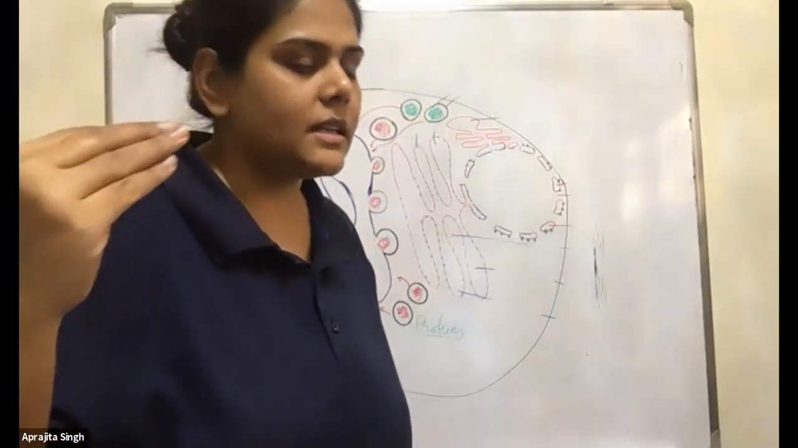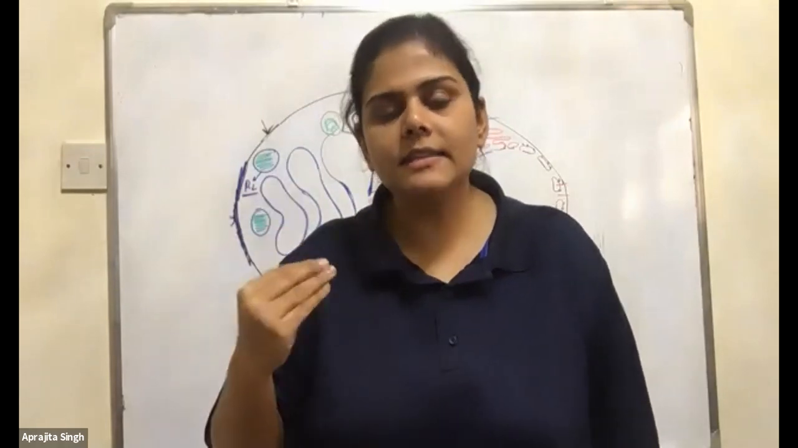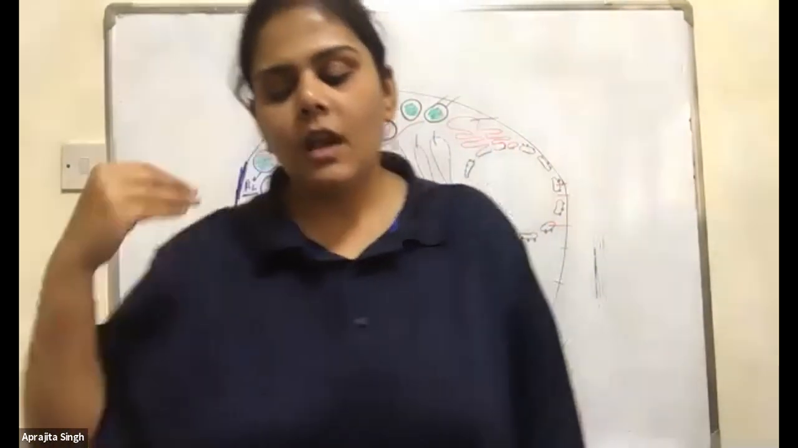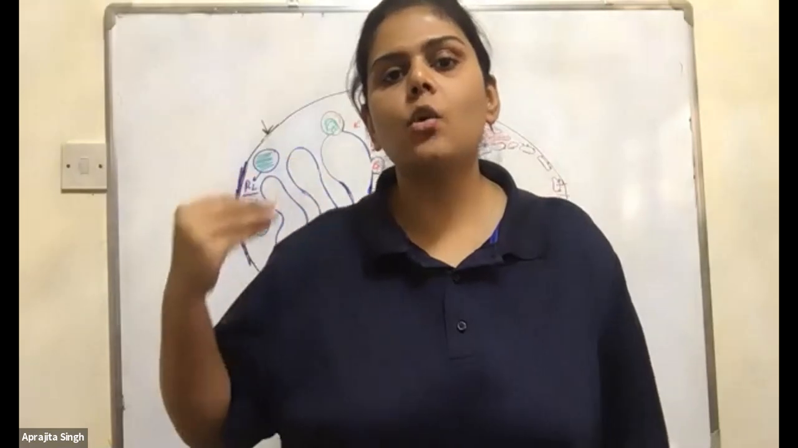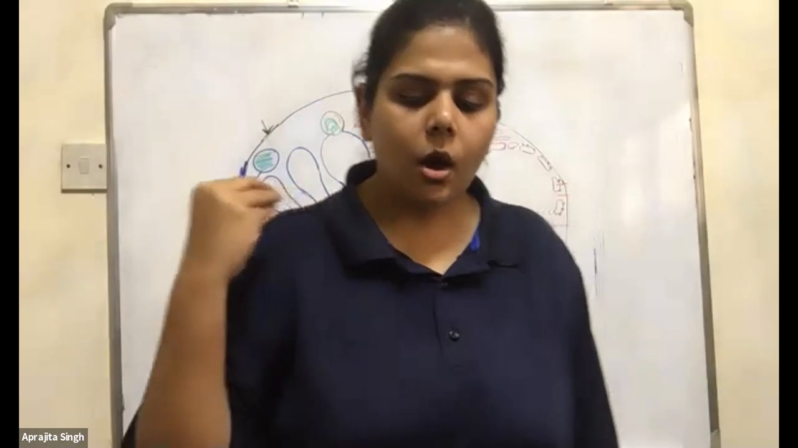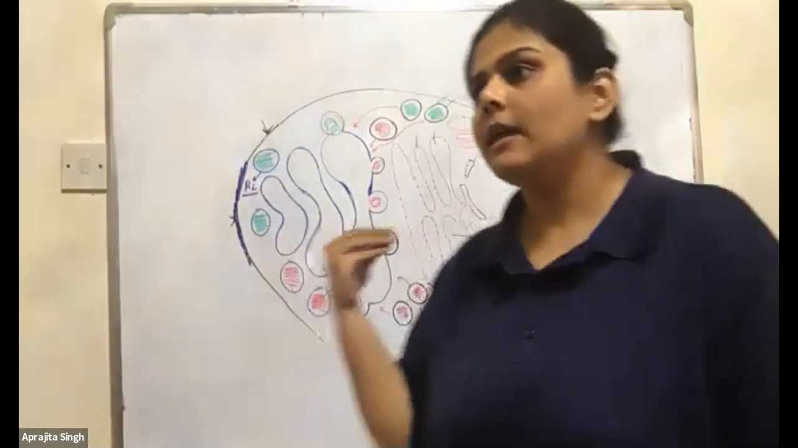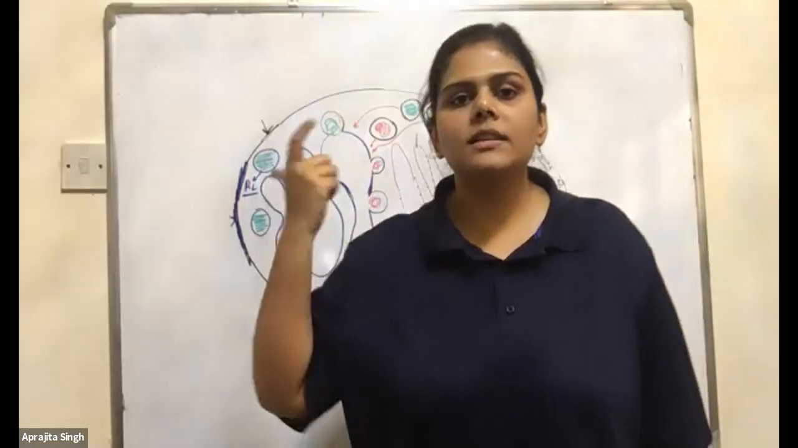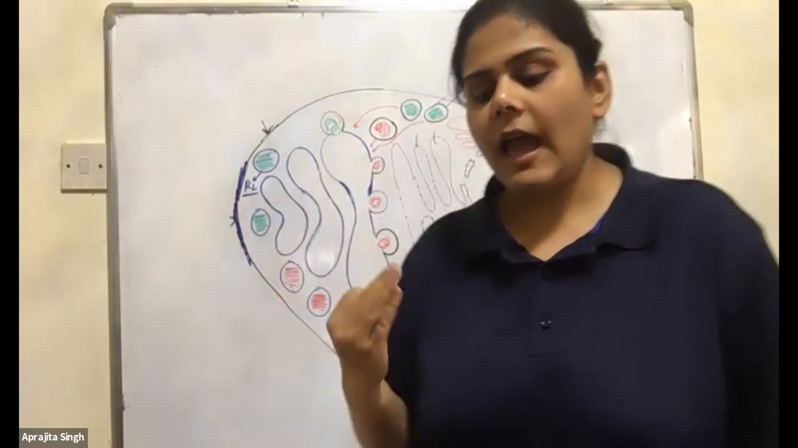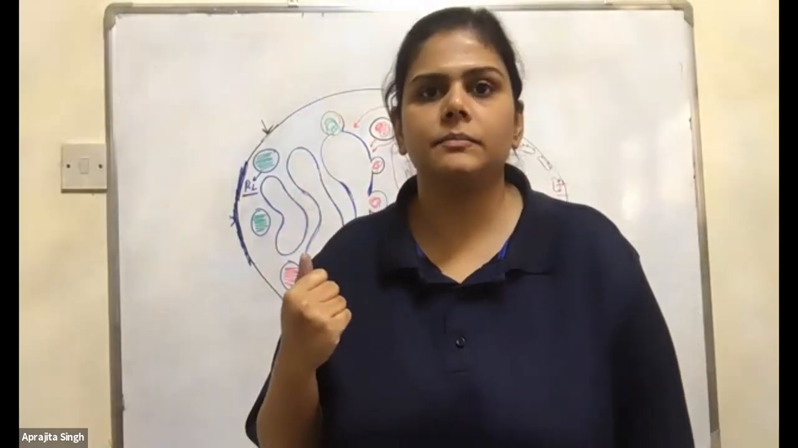All secretory cells in the body, all or any secretory cell in the body, will have a high number or high quantity of Golgi apparatus. Circle the words secretory cell. They have a high number of Golgi apparatus.